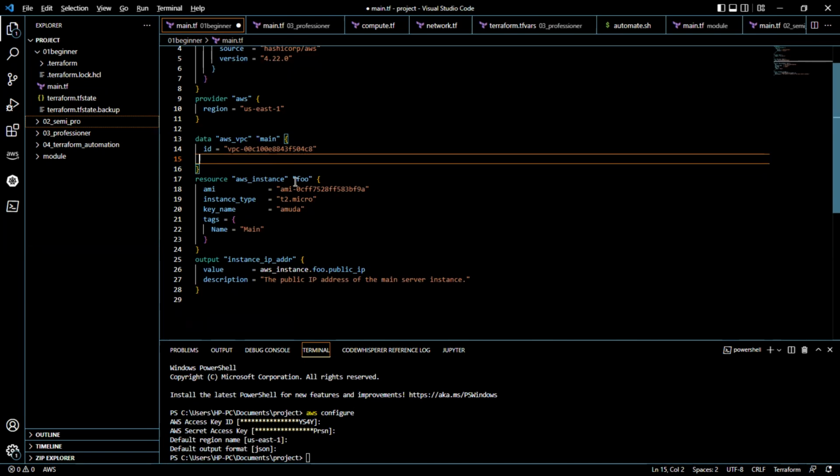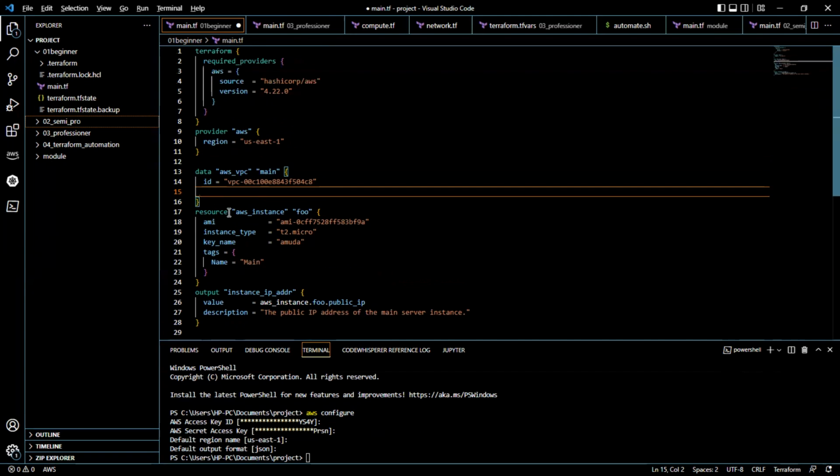Then the instance: I'm telling it this is my AMI ID, and that's a resource. I want you to create a new instance. Use resource whenever you want to create a new instance. We have tags and the key name. I already have the key name, so I just specify the name, the instance type, and the likes. For outputs, you just say output, then what exactly you want. This is the instance IP address, and which of it, the public IP address. You have to specify that you want the public IP address. So this is how we go about it.